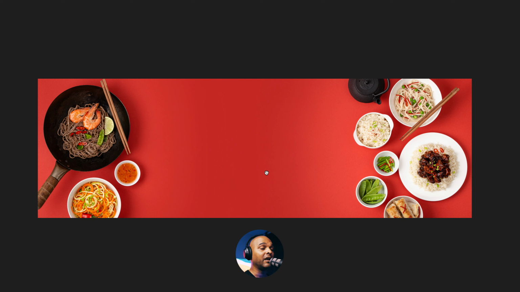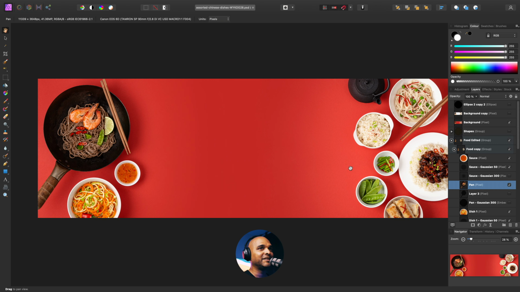But I really wanted to go for a look that really matches the branding with the light background color. Unfortunately, after reviewing a few hundred images, I couldn't find one like this, but with a light background. Well, actually, I found a few, but not as good as this one. So I had to go for plan B, and plan B can take quite some time. So this is plan B.